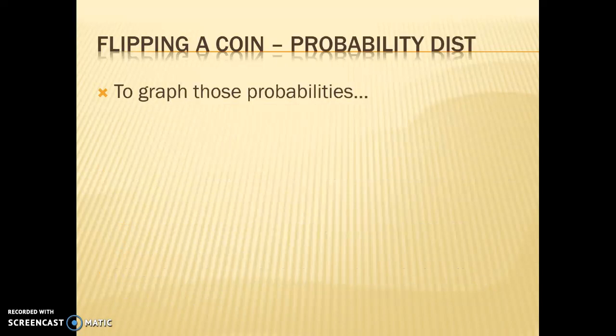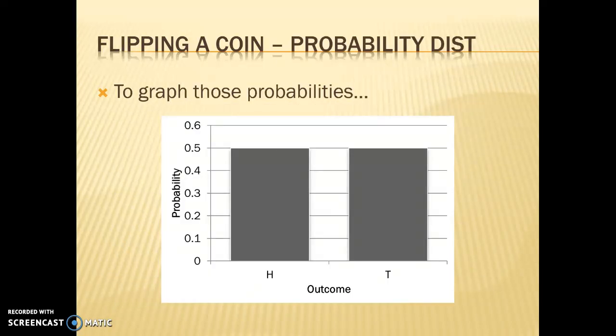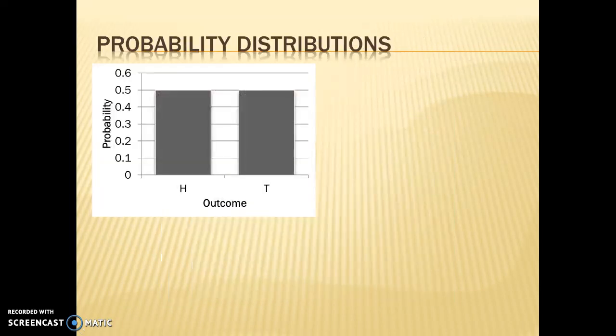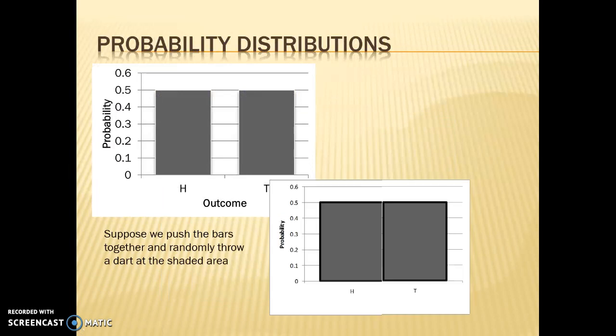So now, we can graph these probabilities. It'd be a very simple graph, but we can do it. Probability of getting a head is 0.5, the probability of getting a tail is 0.5, and we can show that with these bars. Now, imagine that we were to push the bars together, and then we were to start throwing darts at the board. Where the dart lands could almost be considered like your chance.